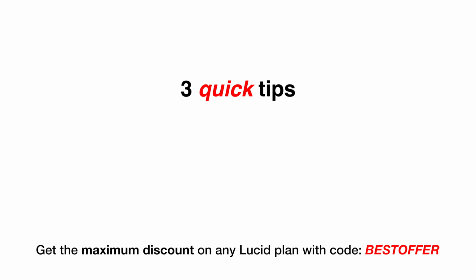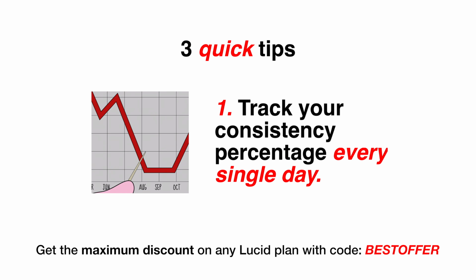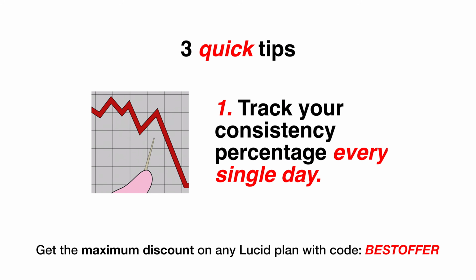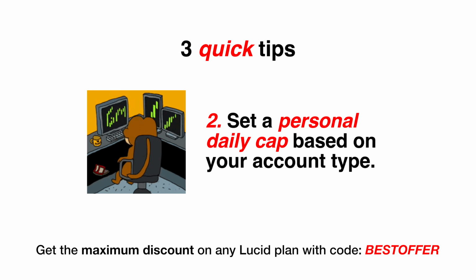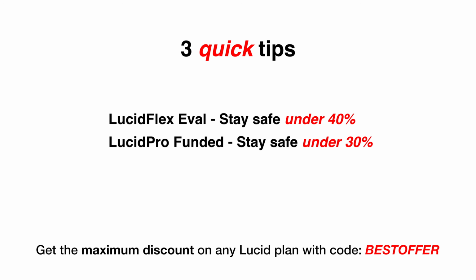3 quick tips before we wrap. Track your consistency percentage every single day, not on payout day, every day. It takes 10 seconds. Best day divided by total profit. Write it down. Set a personal daily cap based on your account type. Lucid Flex eval. Keep any single day under 40% of your running profit to leave yourself margin. Lucid Pro funded. Target under 30% per day. Lucid Direct. Never let one day go above 15% of your running total.